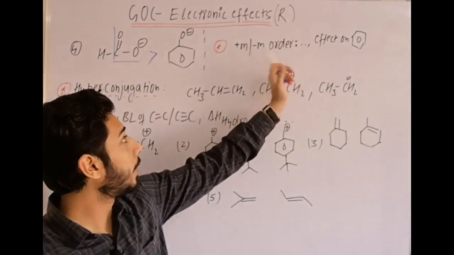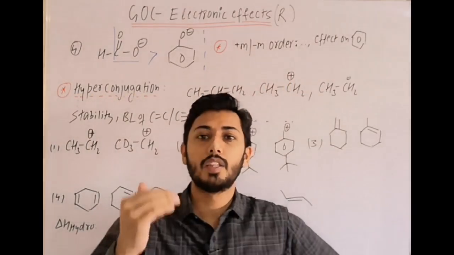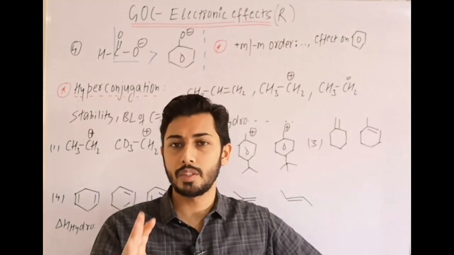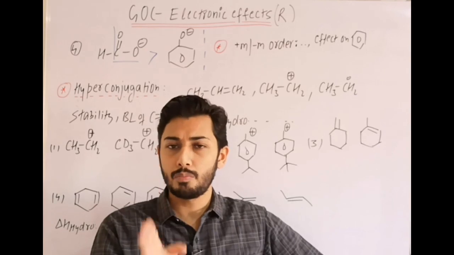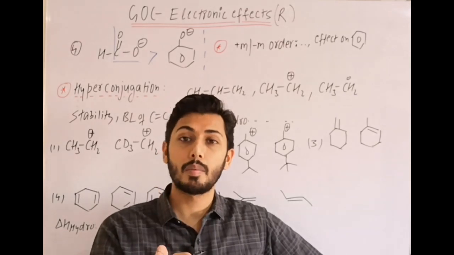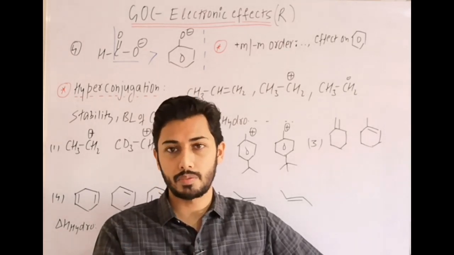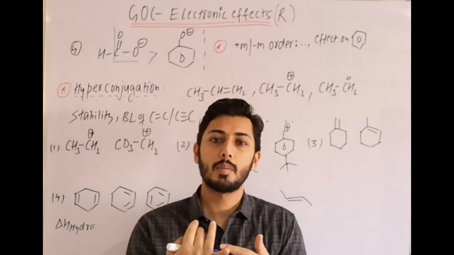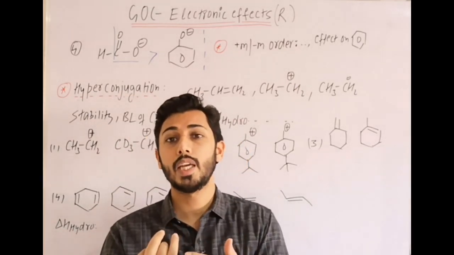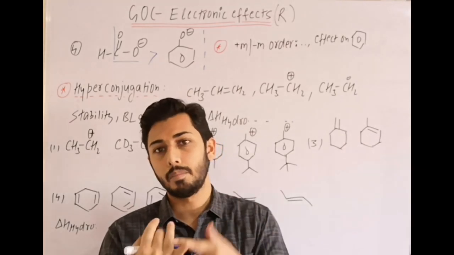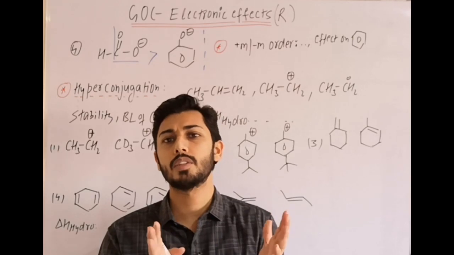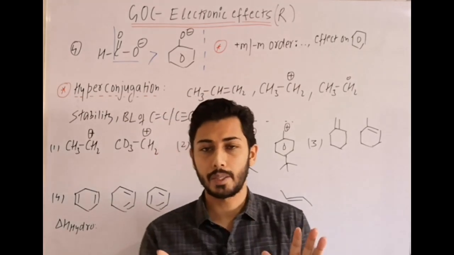Now if plus M and minus M order we consider, then this order can be used for other factors like stability of positive charge or negative charge. If positive charge is there, it will be stabilized by positive electronic effects. Positive charge, generally we use carbocation, is stabilized by positive electronic effects like plus M, plus I and hyperconjugation. Hyperconjugation in our syllabus is electron releasing effect.